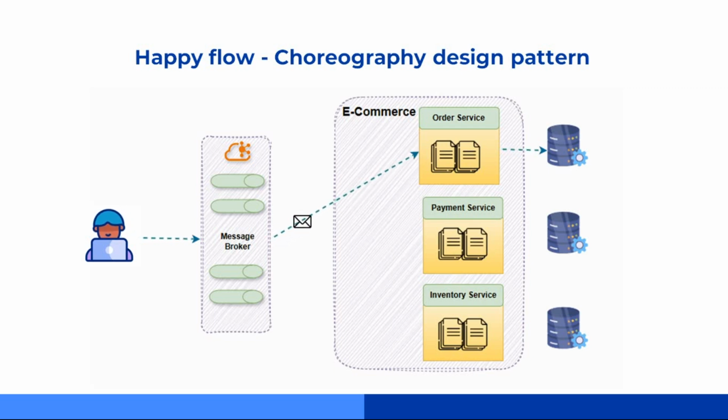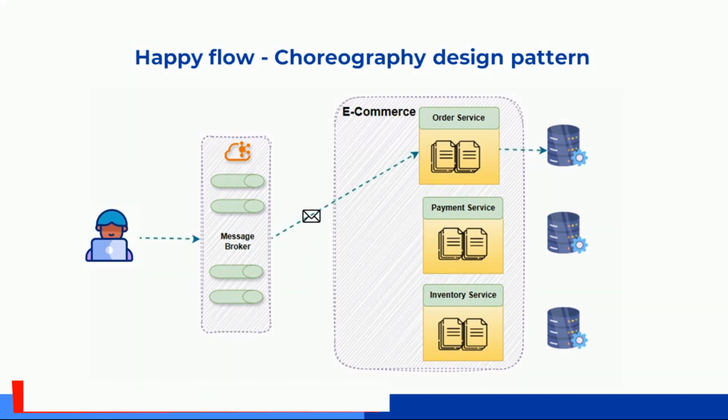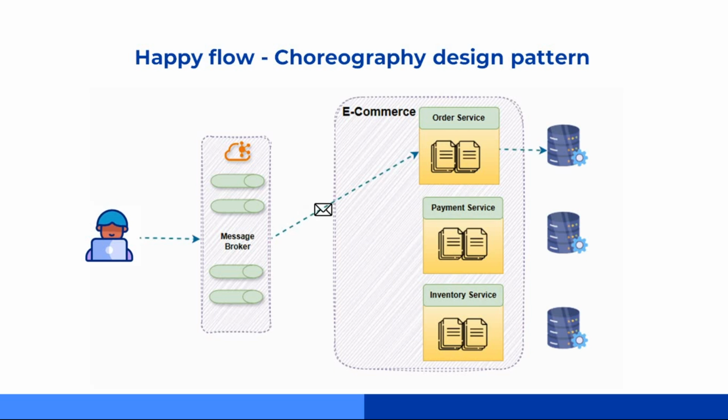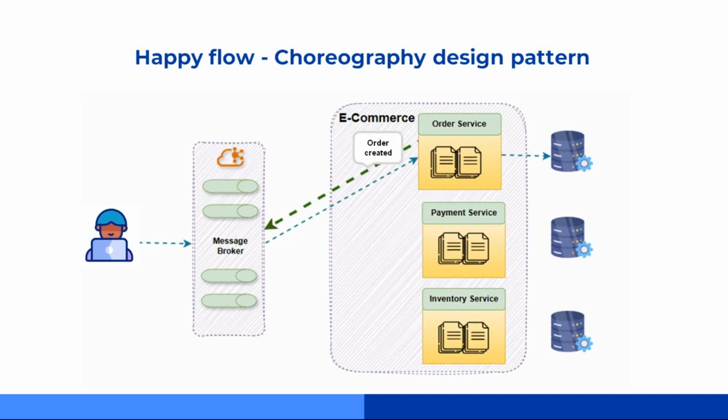Once we get this, we'll move on and see what happens if a service fails and how choreography handles it. So here's how the happy flow works. First, the client sends a request to place an order. Then this request lands in the choreography layer. You can think of this as our event bus or message router, which is purely event driven.